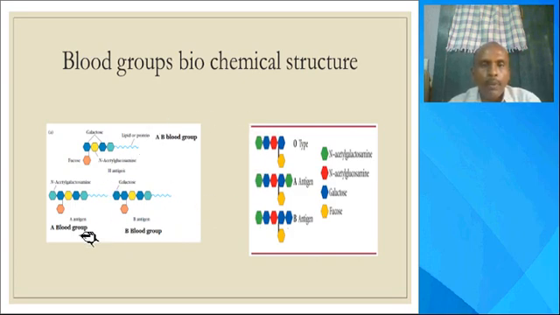So in a blood group, there is the fucose sugar. These are glycomolecules.